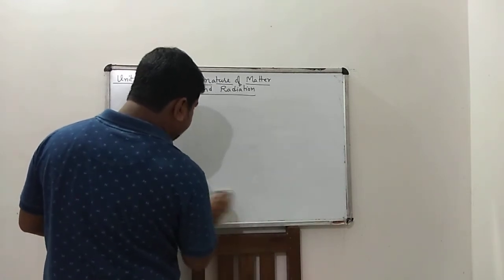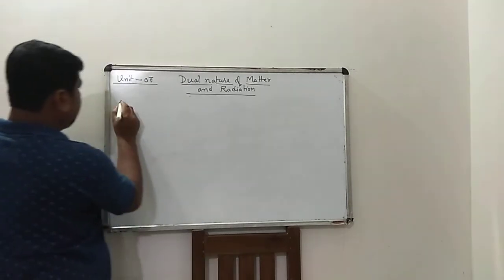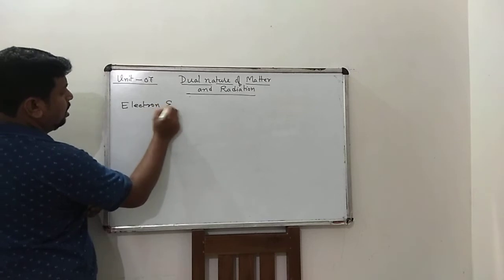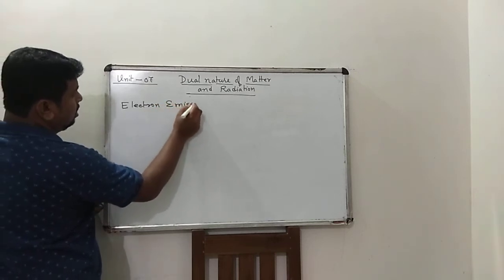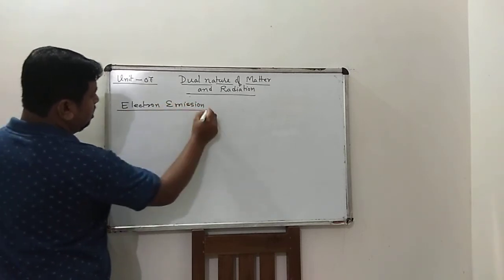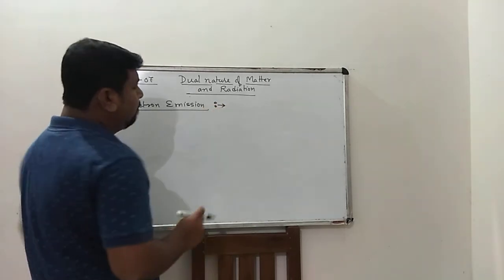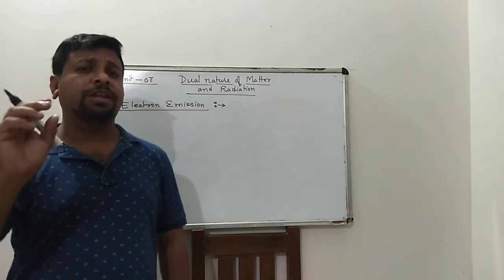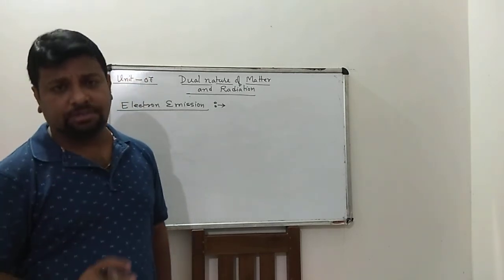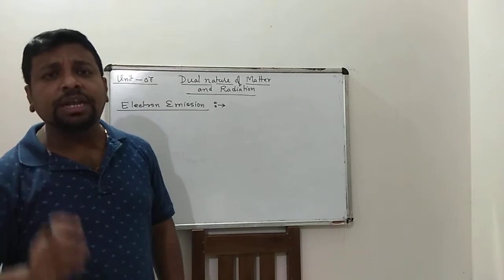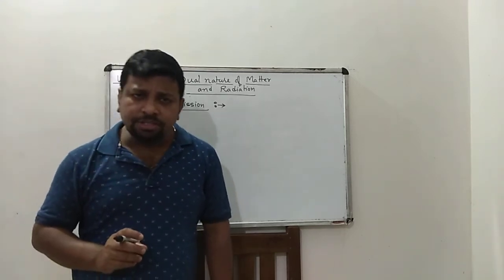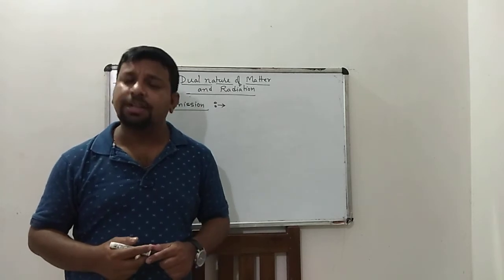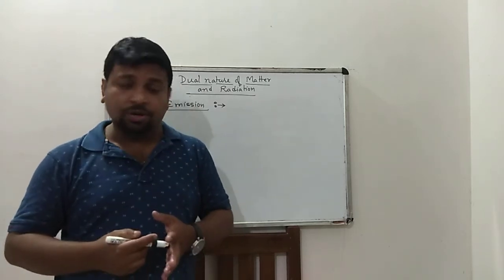Electron emission means the process of emission of electrons from a metallic surface. The process of emission of electrons from a metallic surface is known as electron emission.